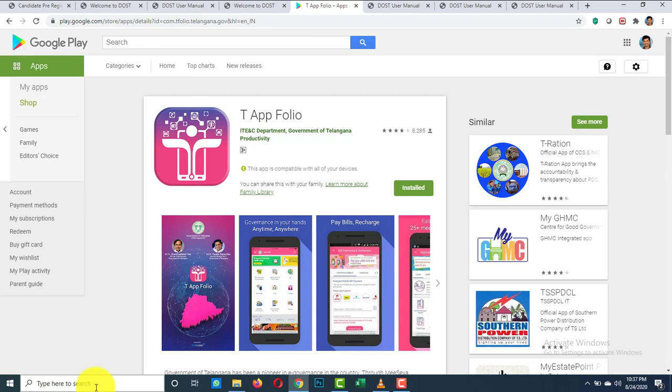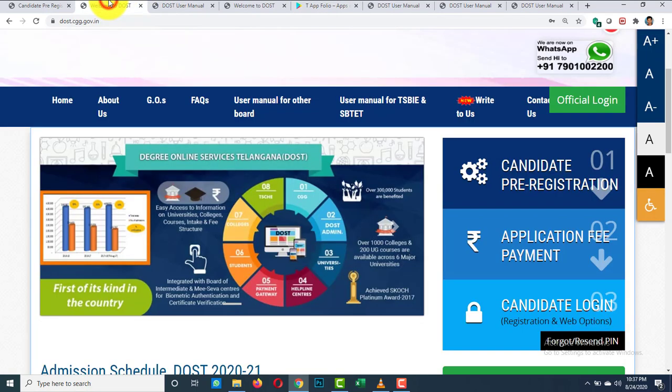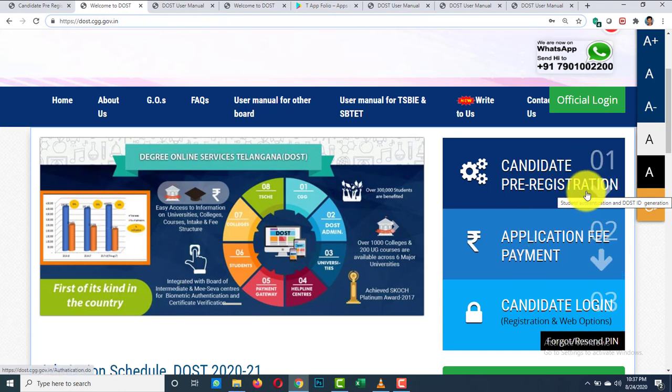Now we will see the first method. See, first go to the dost.cgg.gov.in website. Now you are on the landing page. Here you have three steps. First one is candidate pre-registration, then application fee payment, and the last one is candidate login. See, in the first step, the student has to enter hall ticket number, Aadhaar number, mobile number. If the candidate authentication is successful in step 1, then he will get a DOST ID.